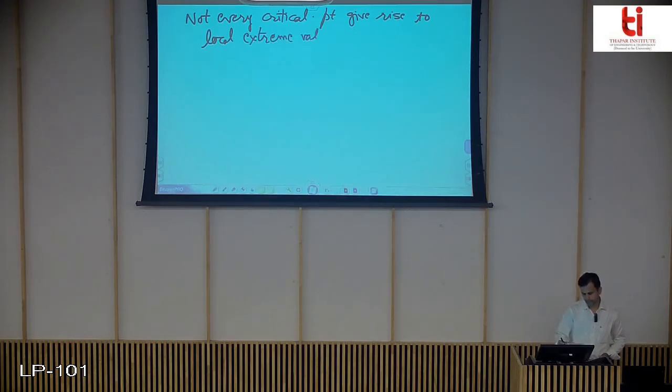That is, if a point is a critical point, it is not necessary that it will always be a point of local maximum or minimum, as we saw in the single variable case. There it was told that it can be a point of inflection. So here we say there may be a saddle point.